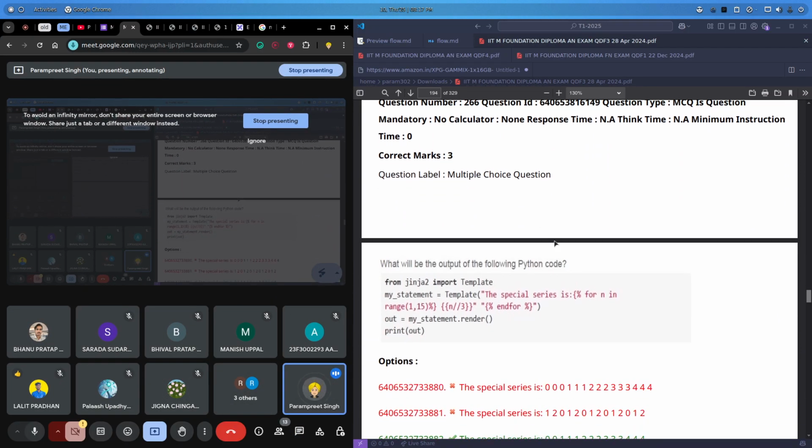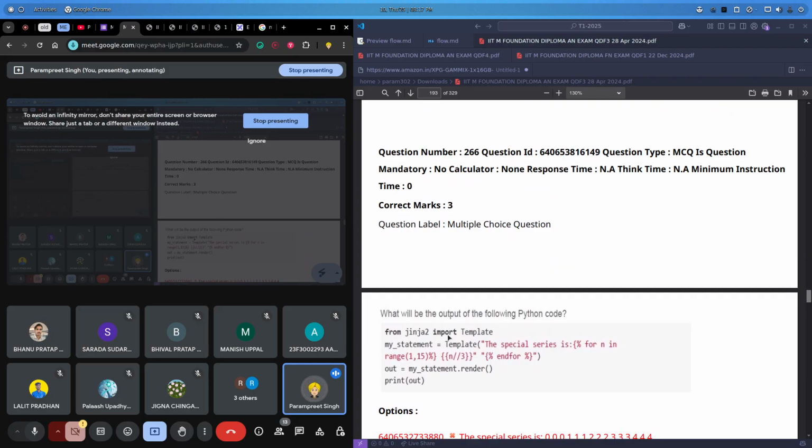Now let's move ahead. Now we have this from Jinja 2, the special series. Now we have created a loop here: for n in range 1 comma 15. You guys tell me what will be the output.